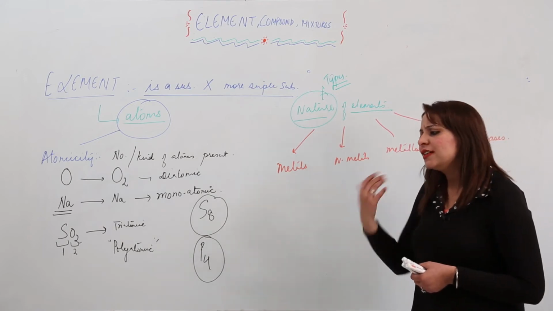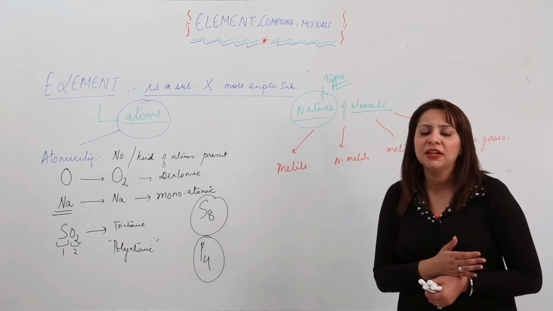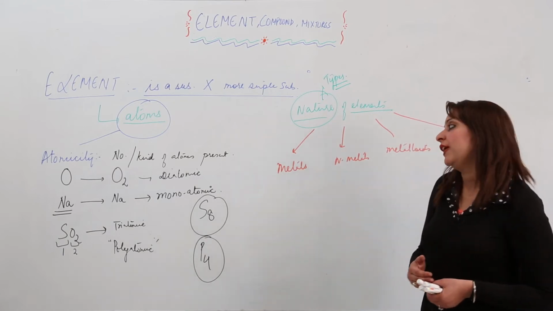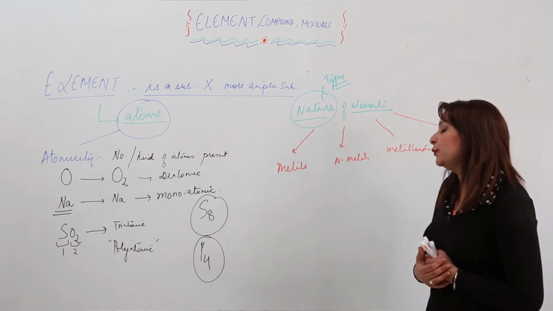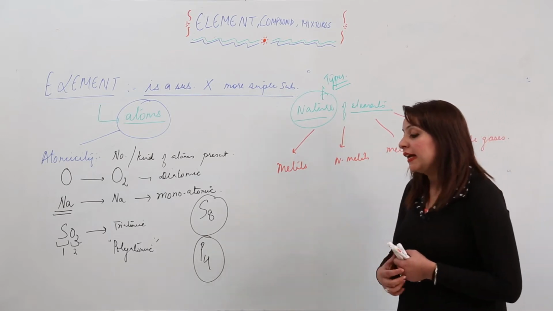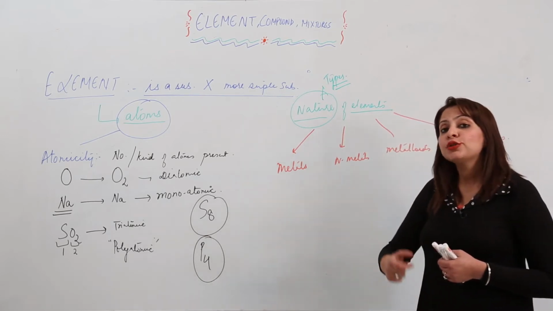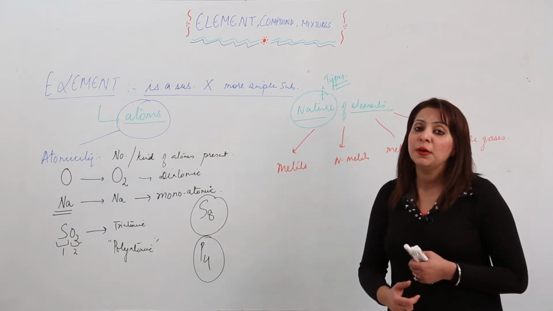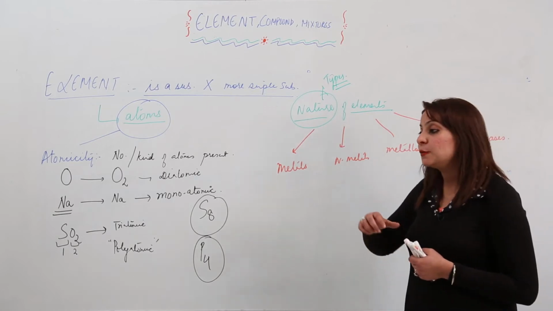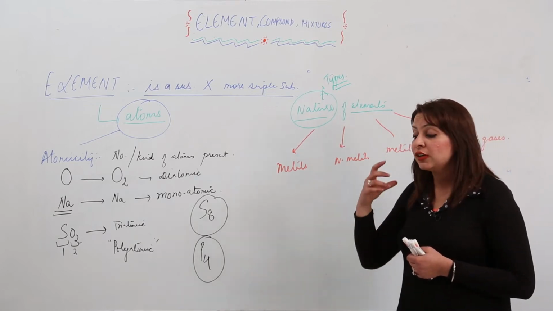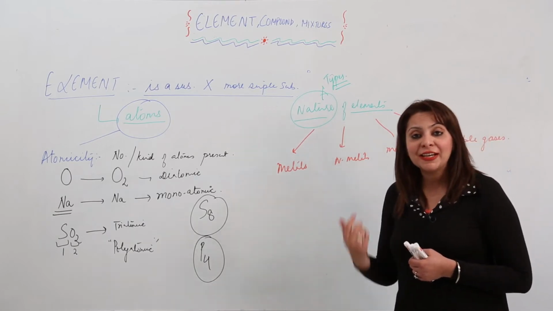So these are certain properties, physical as well as chemical, which are required to classify the element into any subgroup, right? So we'll be taking up the different properties, because if I say sodium is a metal, you should know why it is considered to be a metal, what are the specific properties it is showing that it is behaving as a metal, and not only a metal, it is a reactive metal.